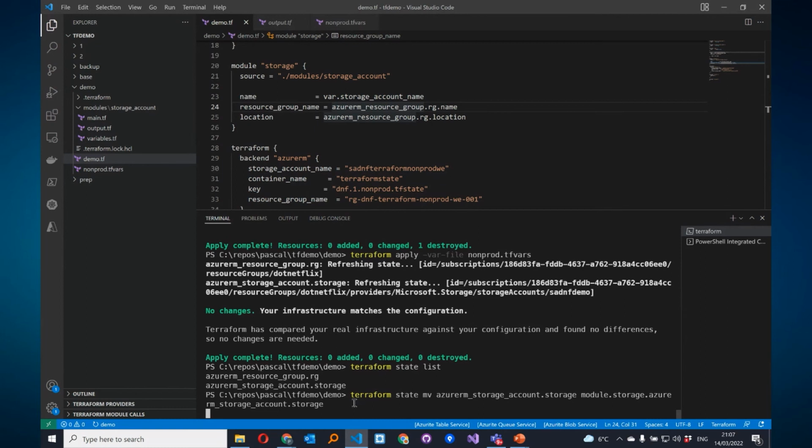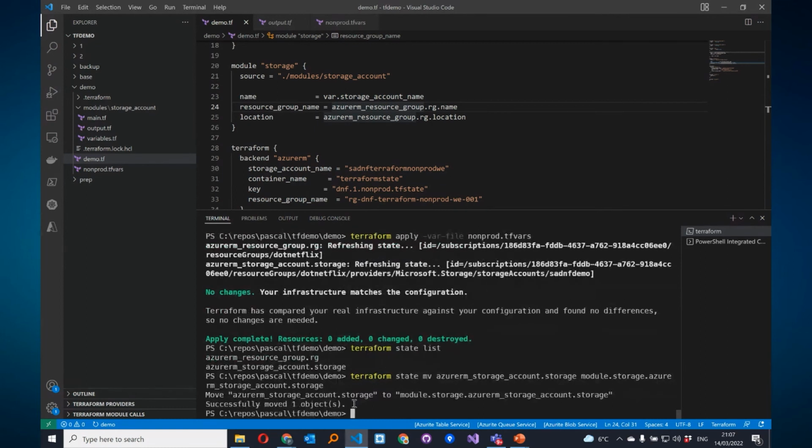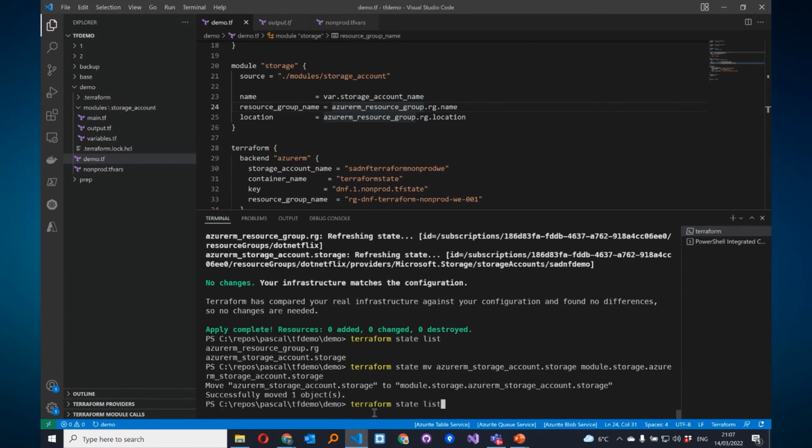And if we don't do this, well, then Terraform is happy as well, but I'm not, because it will delete the storage account and create it again. So now if we are going to apply Terraform again, you will see no changes.